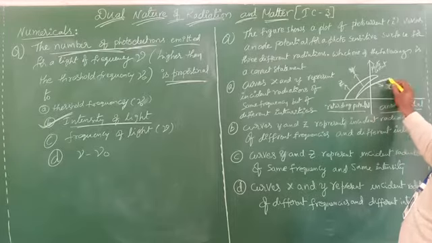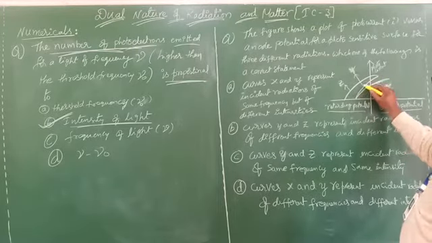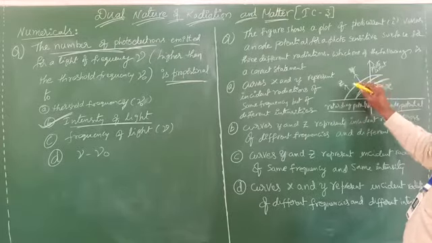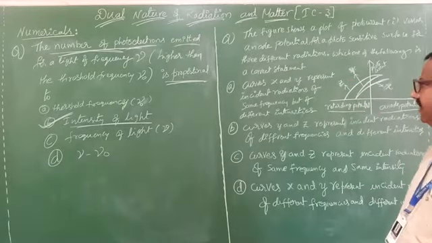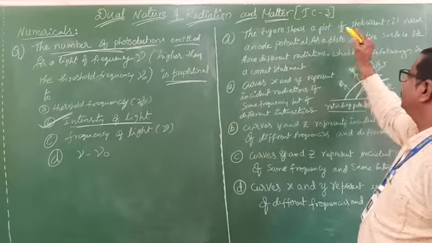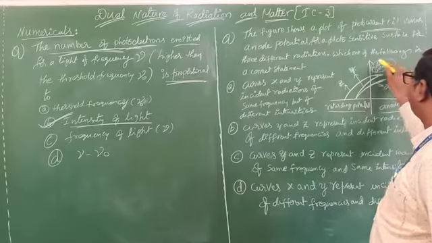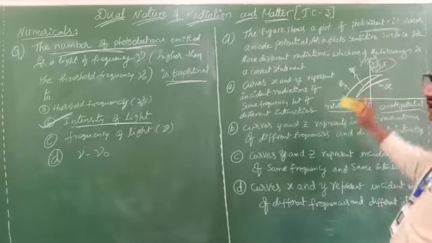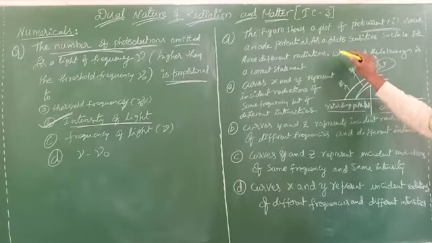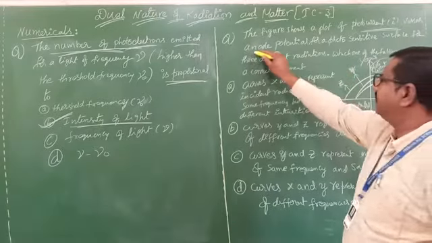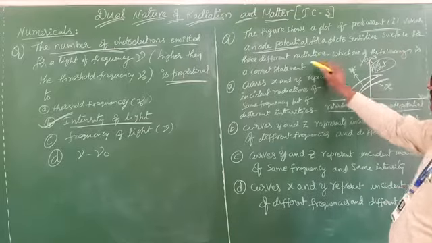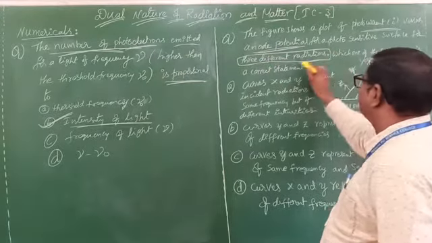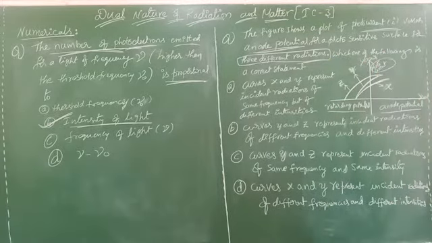One curve is X like this, one more curve is Y, and the third curve is Z. The figure shows photocurrent on the y-axis and photosensitive anode potential on the x-axis, plotted for three different radiations X, Y, Z.